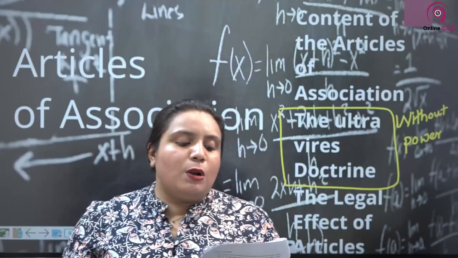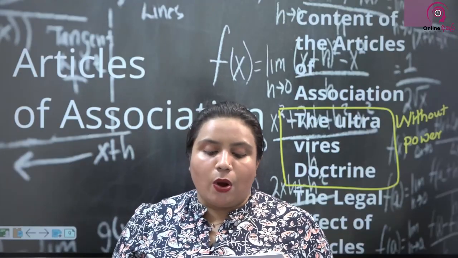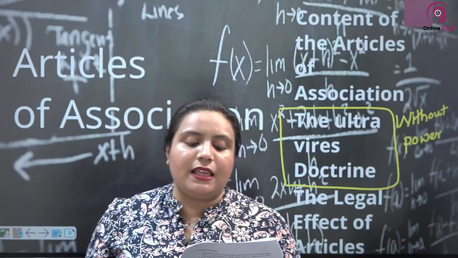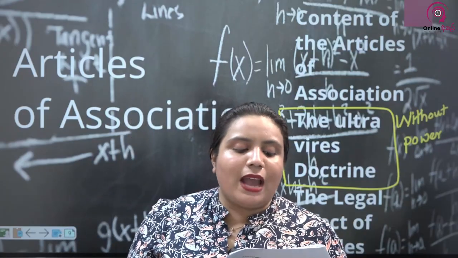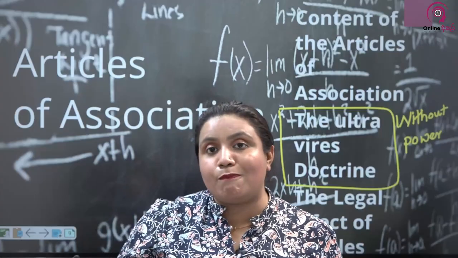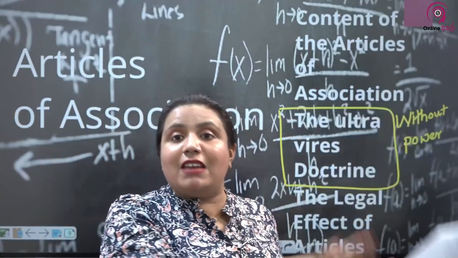The ultra vires rule prevented companies from entering into contracts outside the objects or exceeding the powers which were specified in the memorandum. The new Act dispenses with this ultra vires rule. Now, why is the ultra vires rule important? It was there in the previous Companies Act.